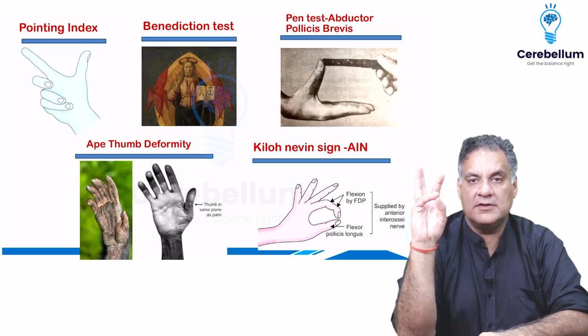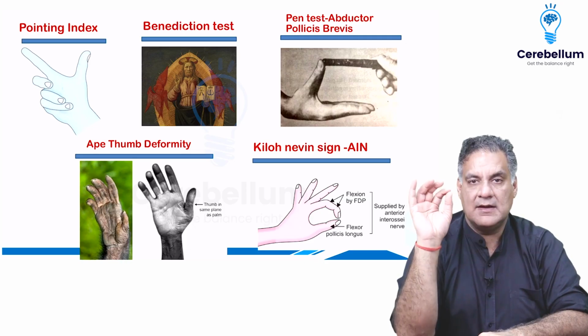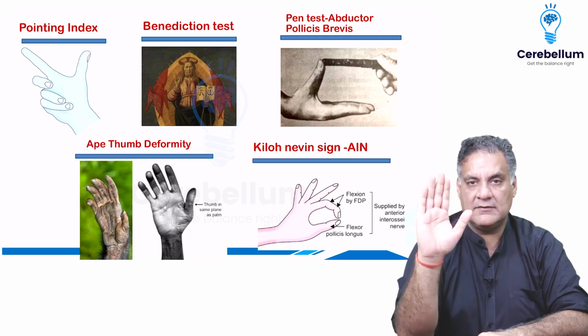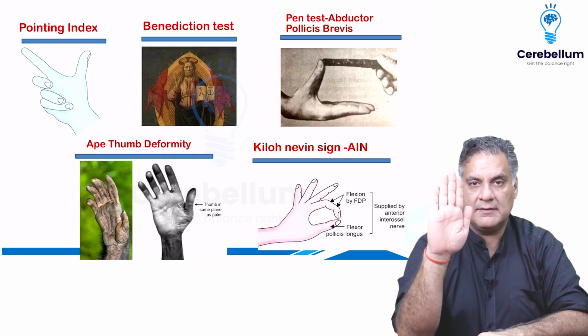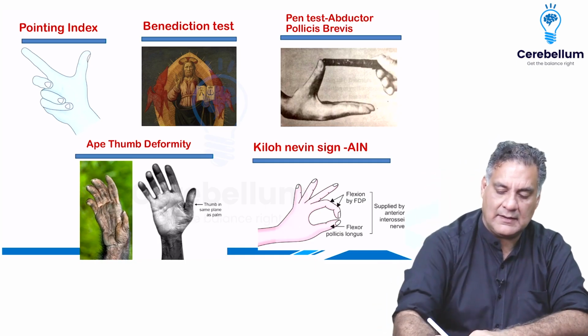Remember, the opposition is a function by median nerve, and when the median nerve is paralyzed, the thumb is in the same plane as palm, called as the ape thumb deformity, because in human beings, the thumb is anterior, giving an advantage to work with fingers. In monkeys, it's at the same level. Remembered by the mnemonic, the name I have, AM, because I make you do things like monkeys. So, Apurv Mehra, ape thumb, median nerve.